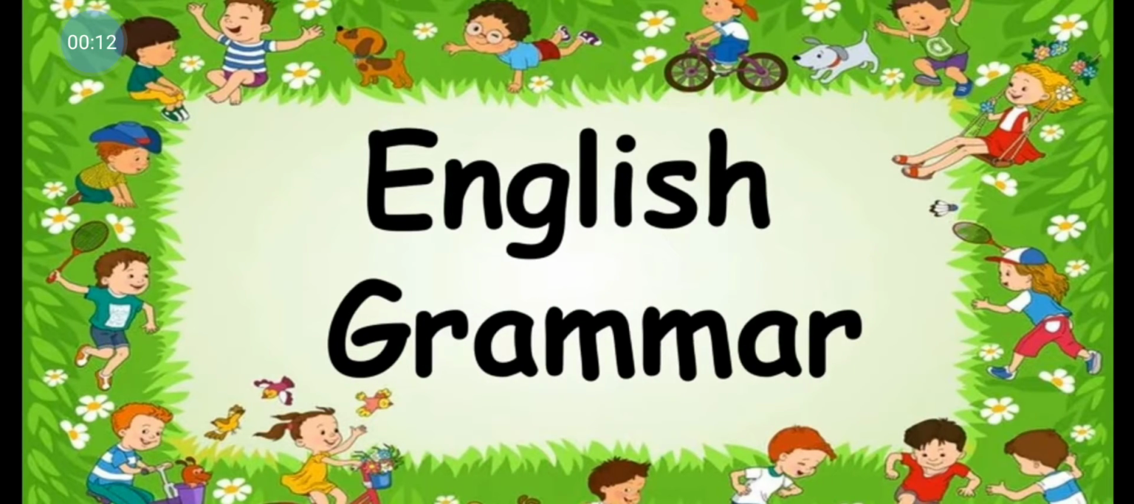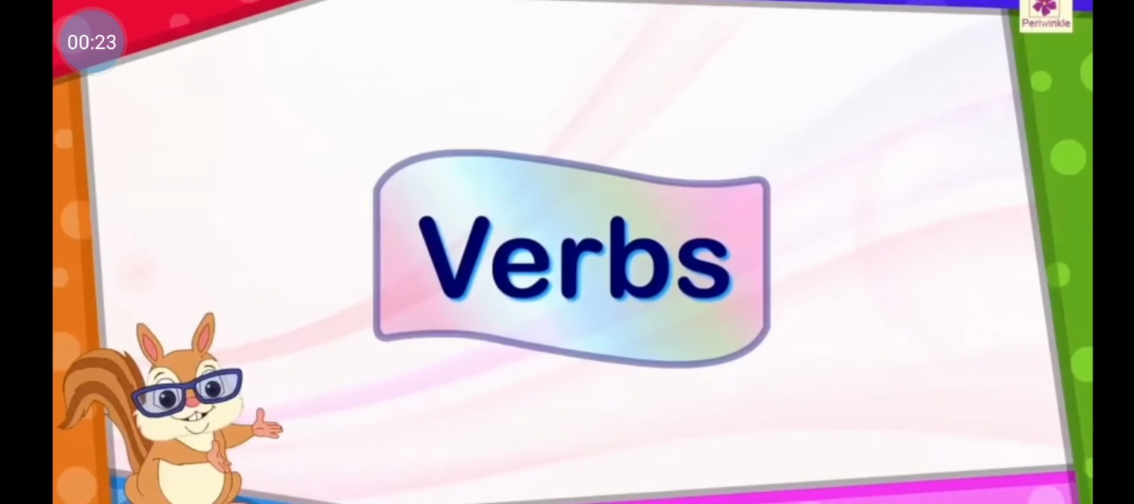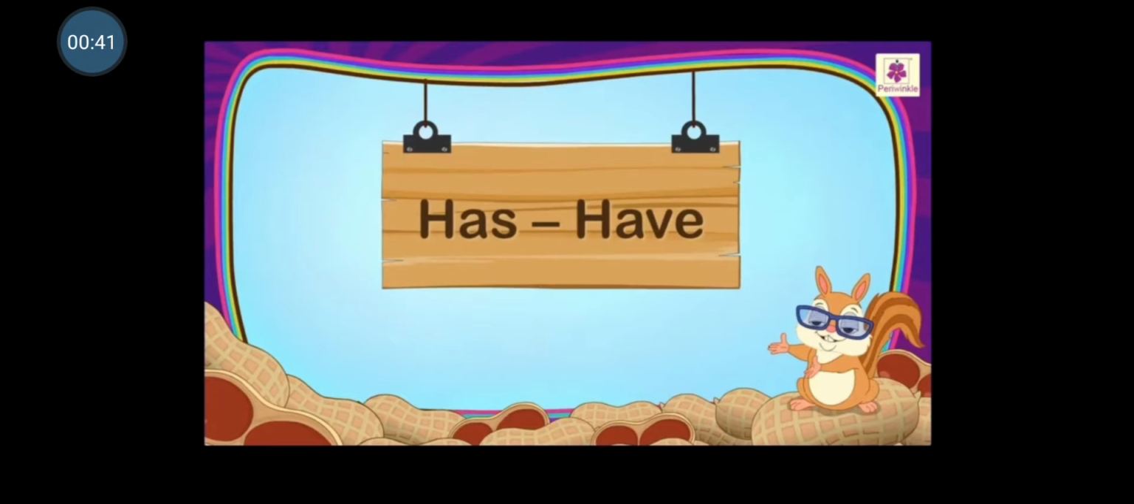Welcome back to another interesting lesson of English grammar. That is Lesson 16, Doing Words. Doing words or the action words are also known as verbs. We are going to study about the use of verbs like am, is, are, was, were, has and have in our grammar lesson 17 and 18.